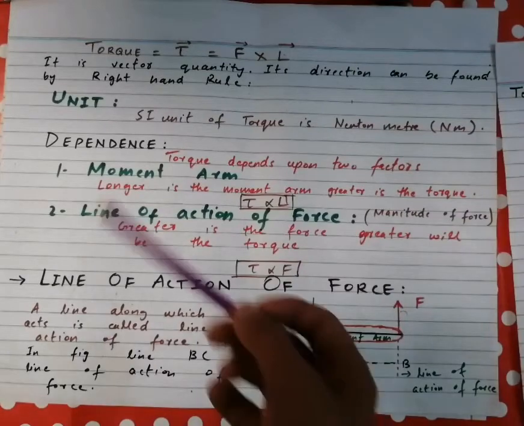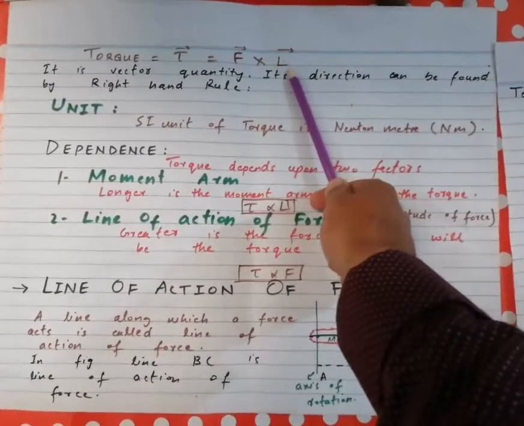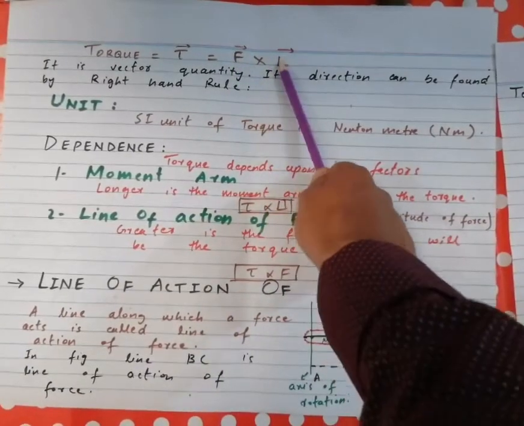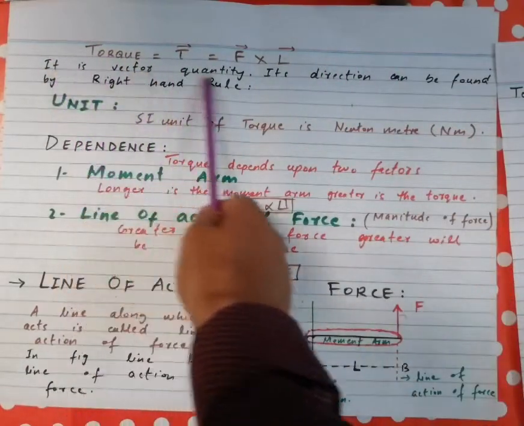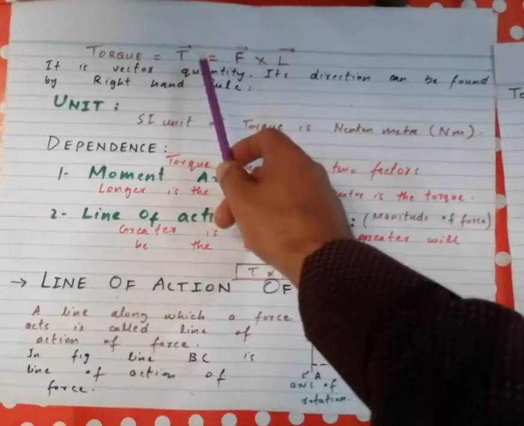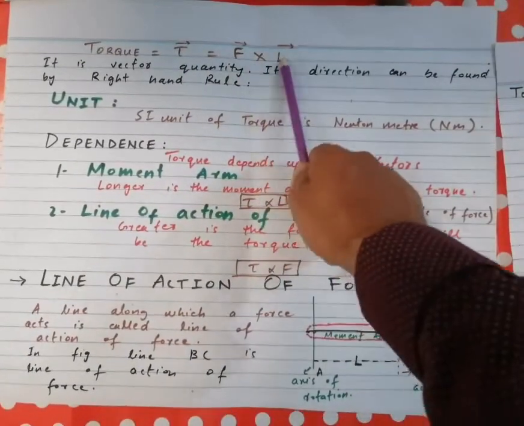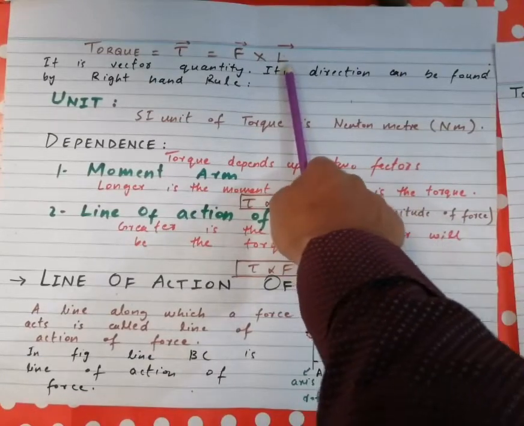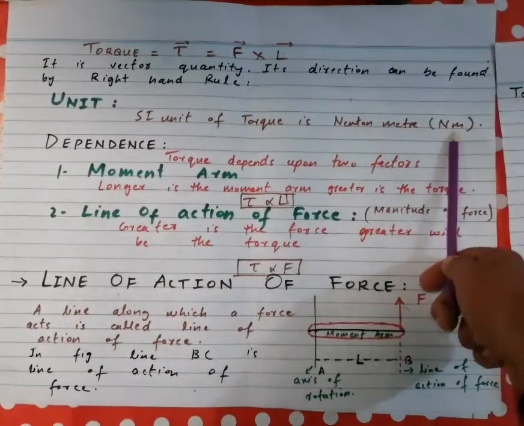Next, torque is equal to the force F multiplied by the moment arm L, where F is the applied force and L is the moment arm. We will discuss moment arm later in our lecture. Torque is a vector quantity and its direction can be found by the right hand rule. F is the force and its unit is Newton, and L is the moment arm, which is a length, and its unit is meter. So the SI unit of torque is Newton meter.